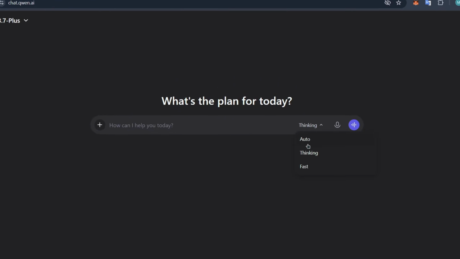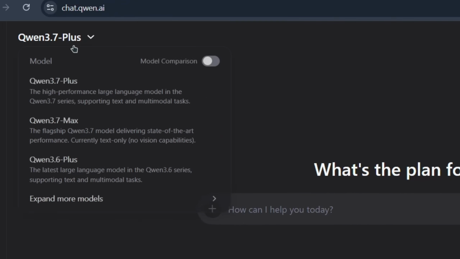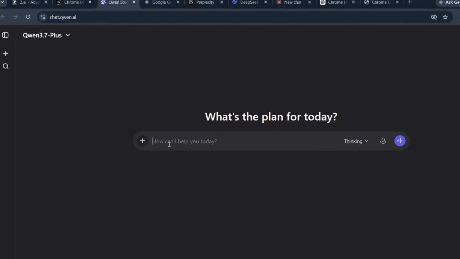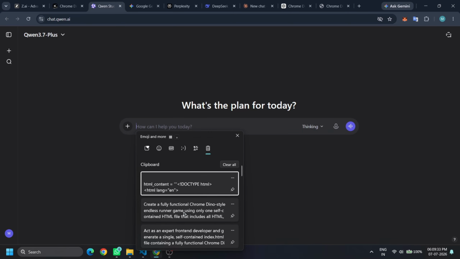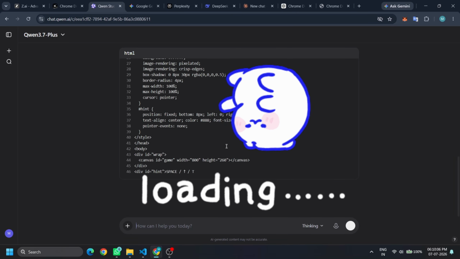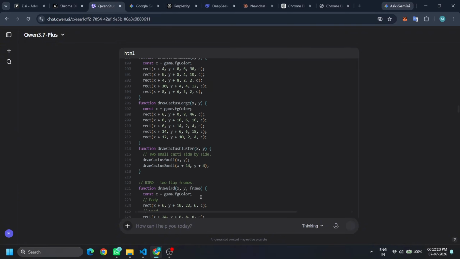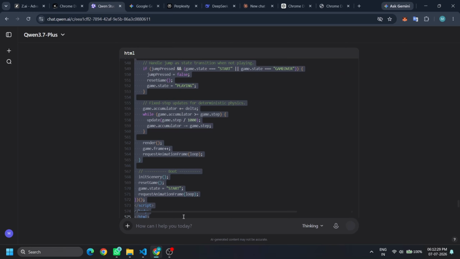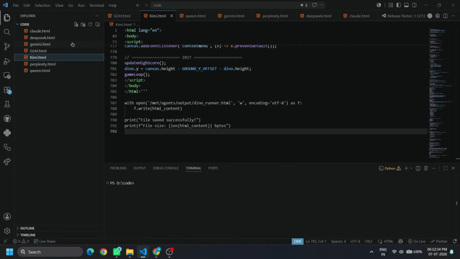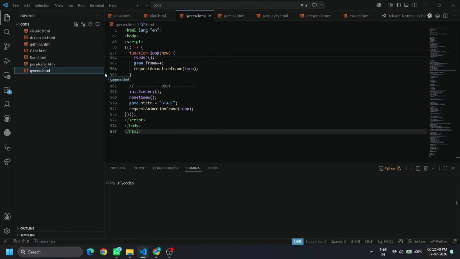Now it's Qwen's turn. I'm using the 3.7 plus model with thinking enabled. Qwen's known for coding, so I'm expecting something solid here. It generated 575 lines of code in around 3 minutes. Let's see what Qwen has built. And now run the program.